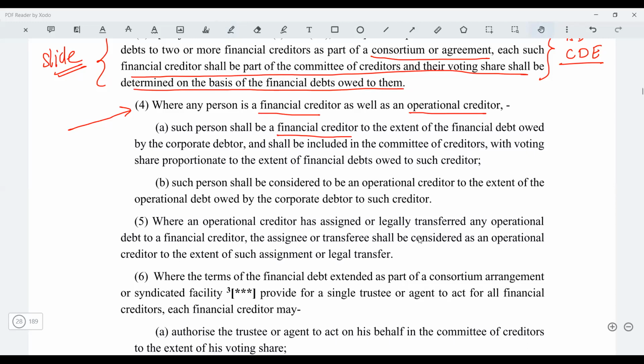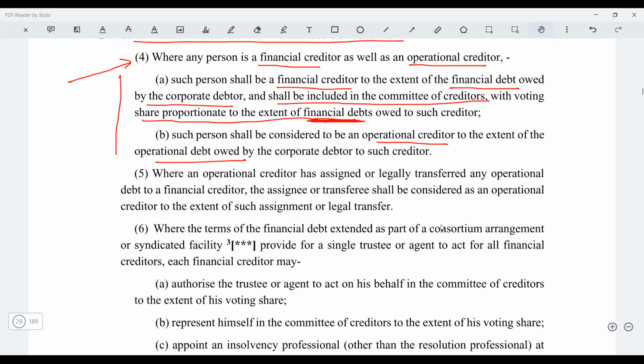So where a person is a financial creditor as well as an operational creditor, such person shall be a financial creditor to the extent of the financial debt which is owed by the corporate debtor and shall be included in the committee of creditors with the voting share proportionate to the extent of financial debt only. And for the other part, such person will be considered as an operational creditor to the extent of operational debt. So clearly the operational and the financial debt have been segregated.